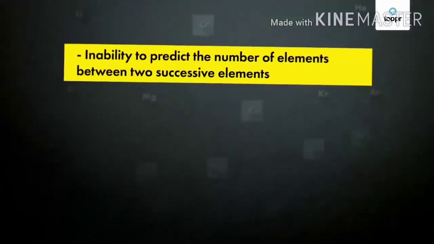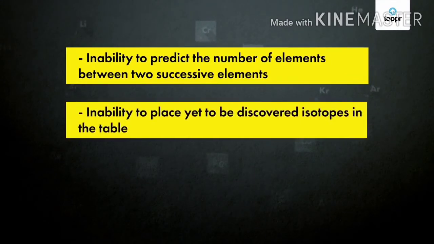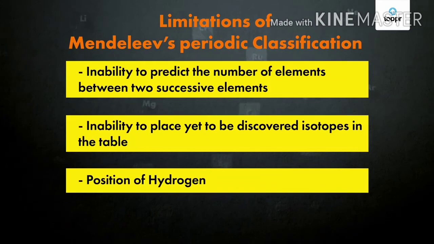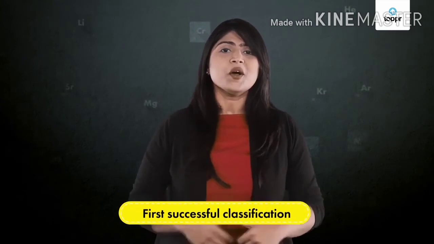So, inability to predict the number of elements between two successive elements, inability to place yet to be discovered isotopes in the table, and position of hydrogen became the limitations of Mendeleev's periodic classification. Despite the limitations, Mendeleev's periodic table was the first successful classification of its time. So, was there something other than Mendeleev's periodic table that was coming up? Is there really a better way of classifying elements? We will solve that mystery together very soon.